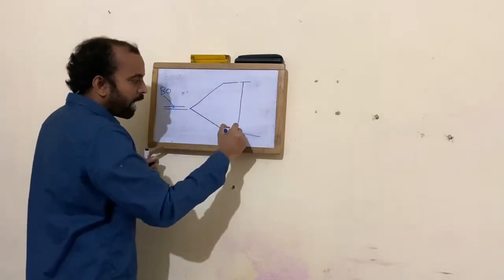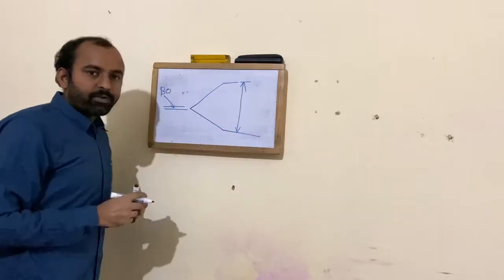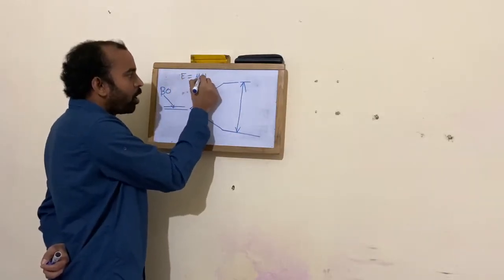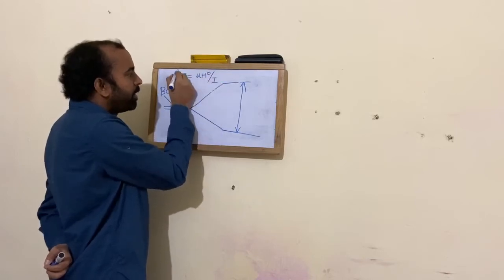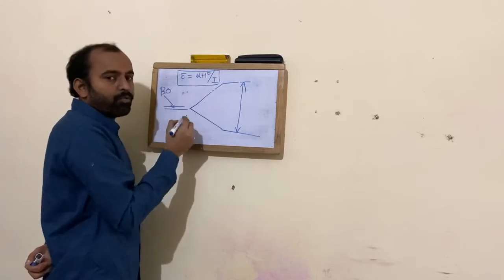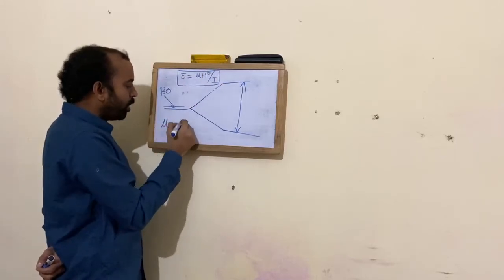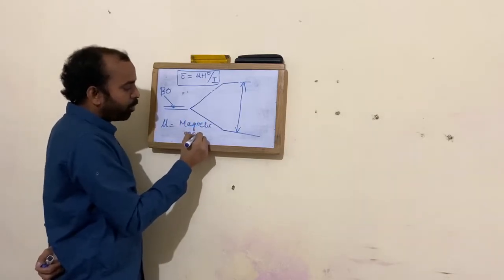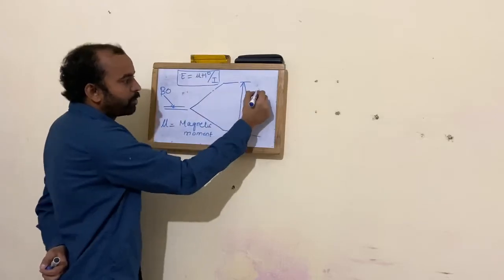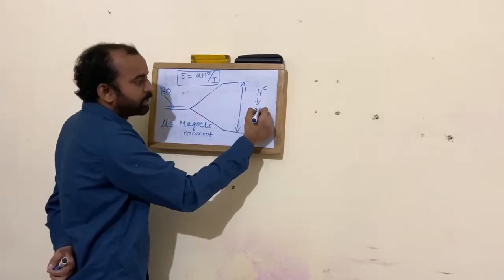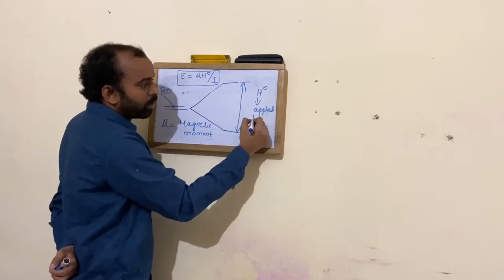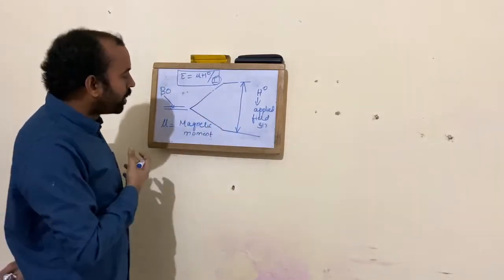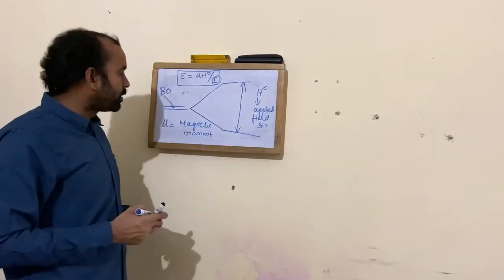Now the energy difference between the created spectral lines is E equal to mu into H naught by I. This is the fundamental information you need to know, where mu is the magnetic moment of the nuclei, H naught is the applied magnetic field strength, and I is the magnetic quantum number of that certain nucleus.